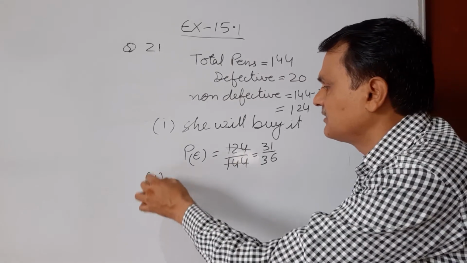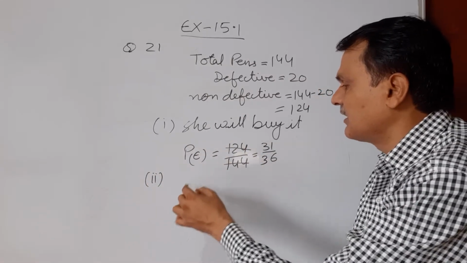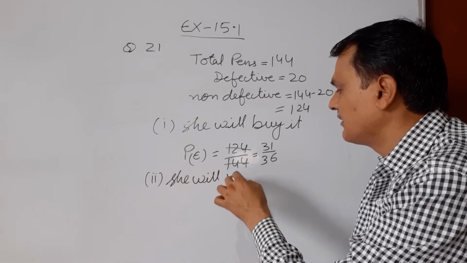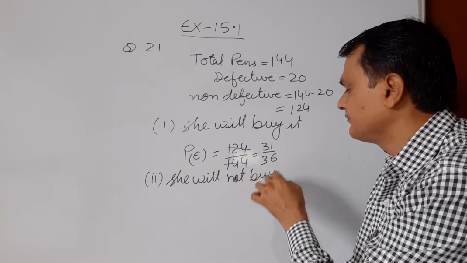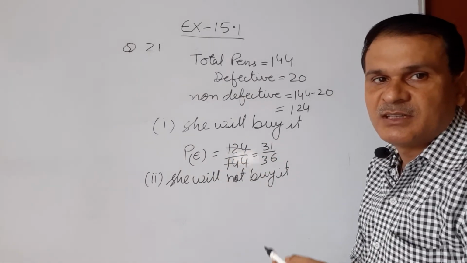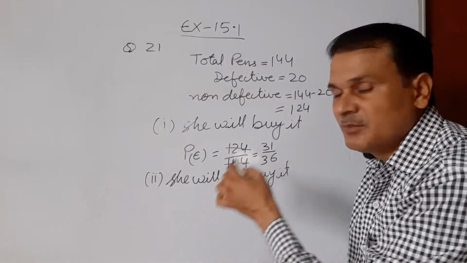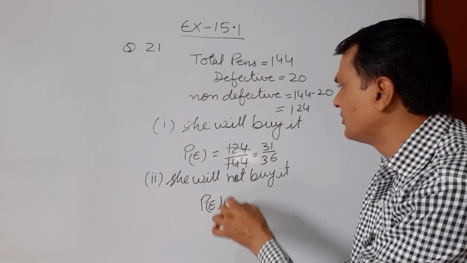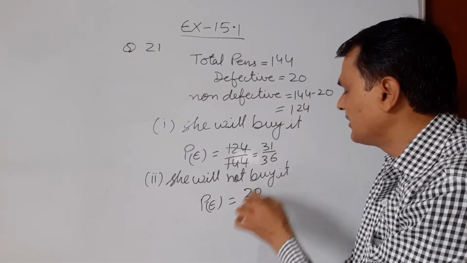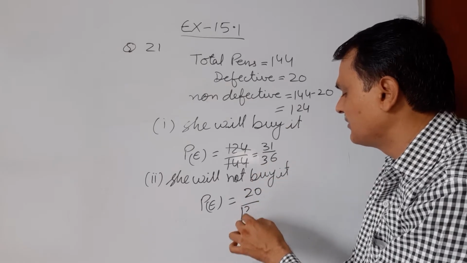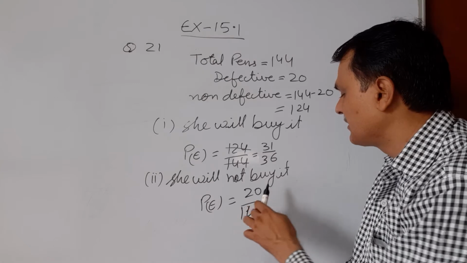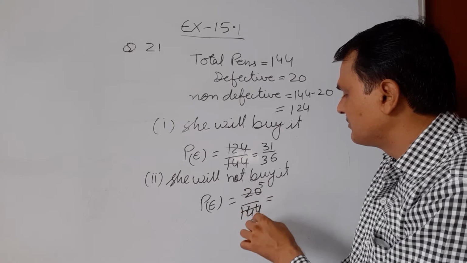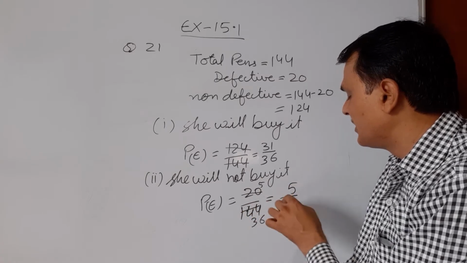And in the second part, she will not buy it. So we can write the probability of this event, that she will not buy it. That will be the probability of a defective one, which is 20 out of the total of 144 pens. Then 4 fives are 20 and 4 nines are 36, so this equals 5 upon 36.